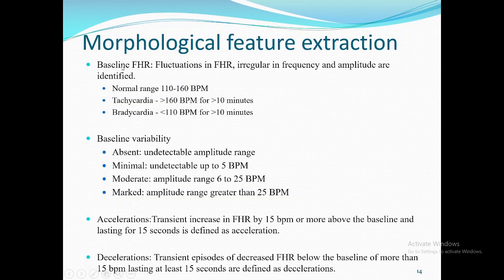As per the RCOG guidelines, the morphological features of baseline FHR, baseline variability, accelerations and decelerations are defined in this fashion. Baseline FHR is the mean value of the FHR signal, and the normal range lies between 110 and 160 beats per minute. Baseline variability is defined as either absent, minimal, moderate or marked, with respect to the variability in the fetal heart rate measured in beats per minute. Accelerations are transient increases in the FHR signal by 15 beats per minute or more, lasting for 15 seconds. Similarly, decelerations are transient episodes of decreased fetal heart rate below the baseline by more than 15 beats per minute, lasting for 15 seconds.